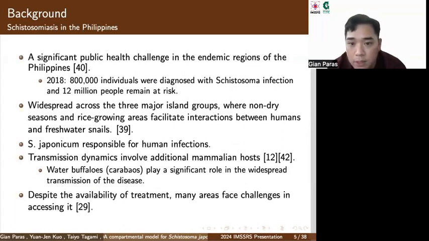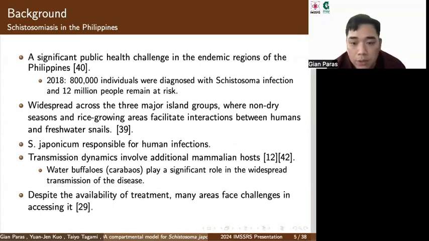Specifically, we wanted to focus on schistosomiasis in the Philippines because it's an ongoing public health challenge in many endemic regions of the country. In 2018 alone, around 800,000 individuals were diagnosed with infection, and 12 million people remain at risk of contracting the disease.